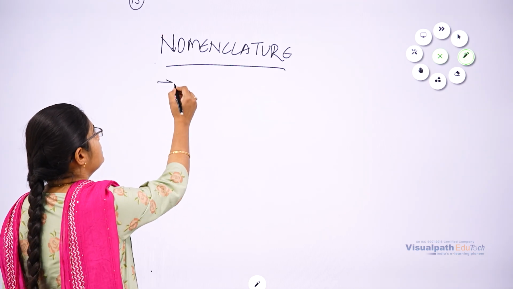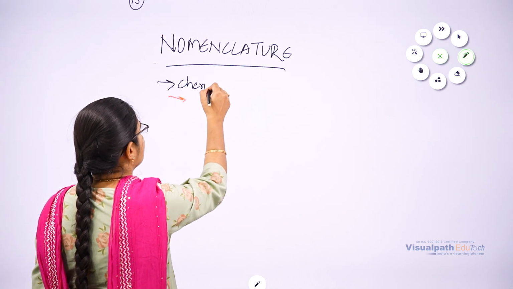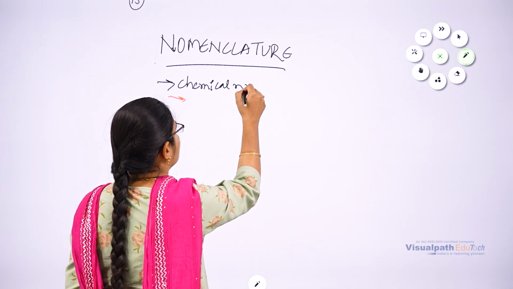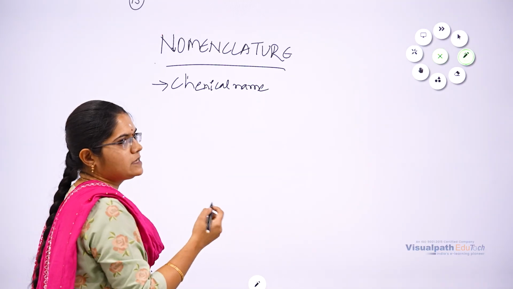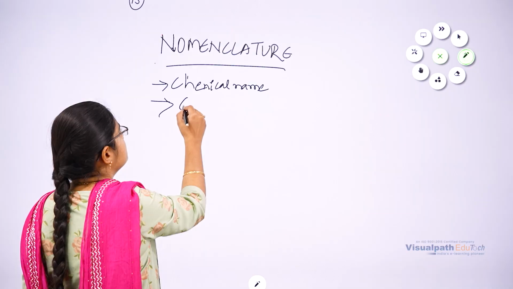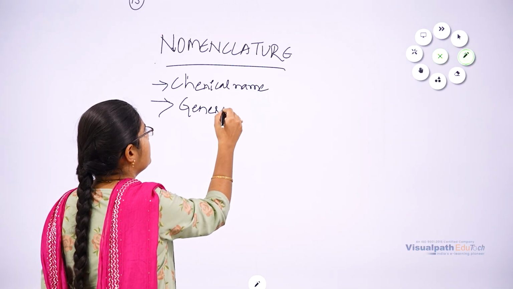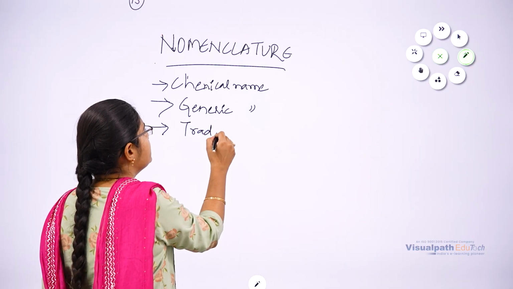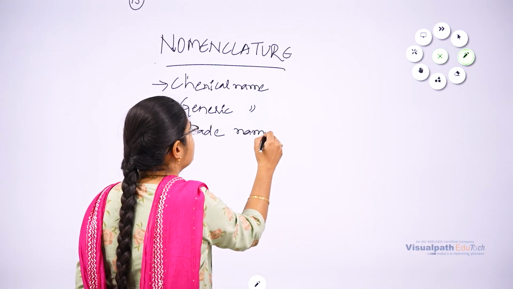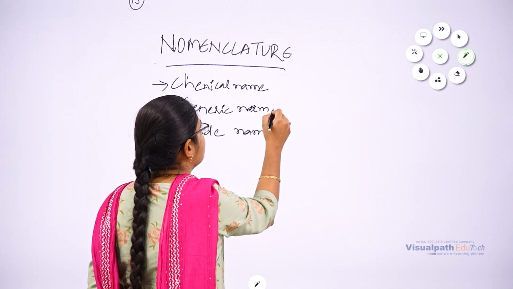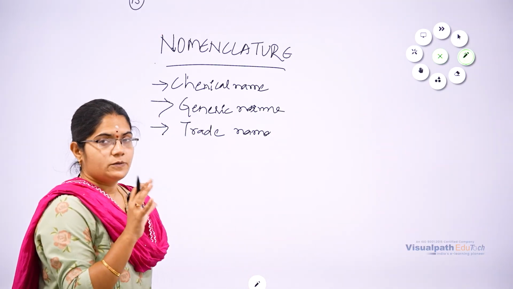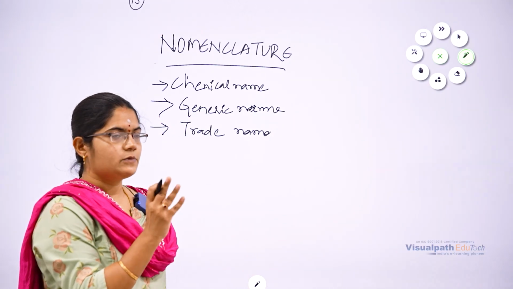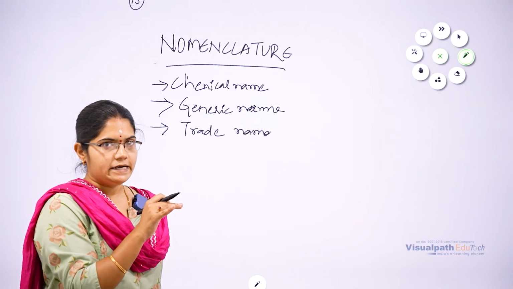One is chemical name, next is generic name, and the third name is trade name. So typically a drug will have three names: chemical name, generic name, and trade name.